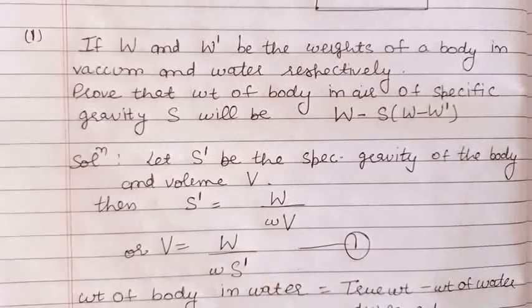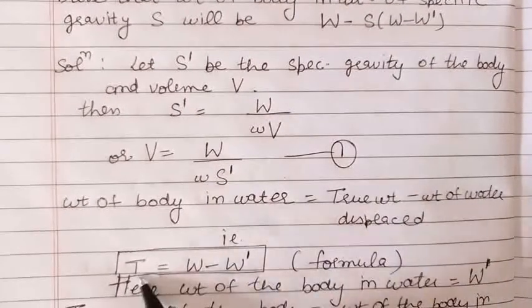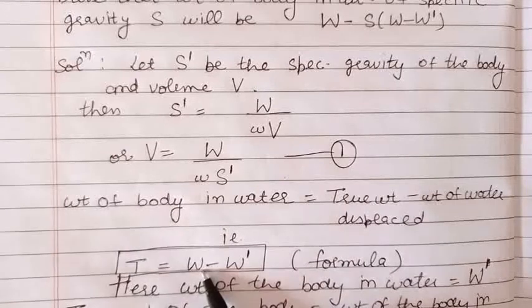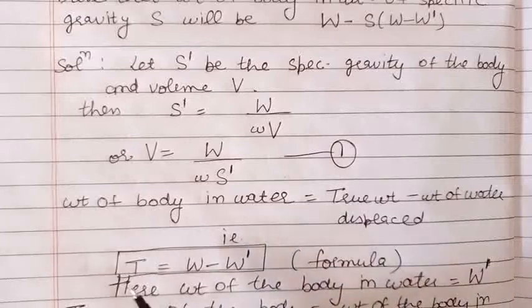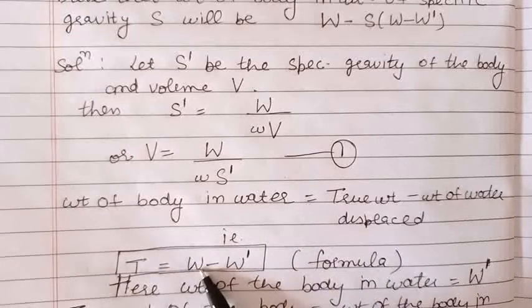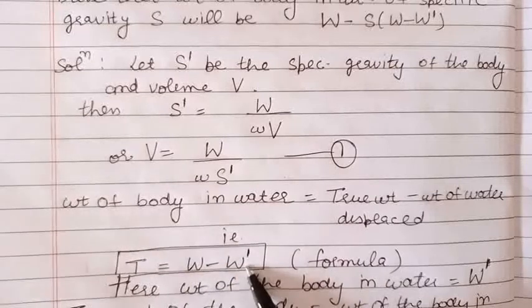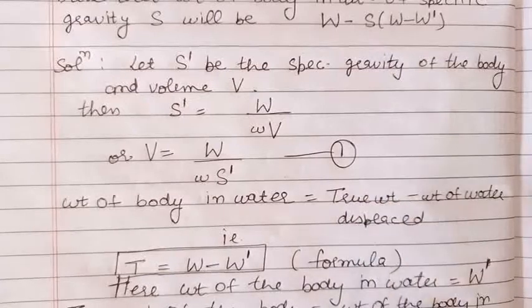Now yesterday we discussed the formula that apparent weight is equal to true weight minus weight of the liquid displaced. Apparent weight we denoted there by T, true weight by W, and the weight of the water displaced we denoted by W dash. Now here when the body is weighed in vacuum, its weight is W, that is the true weight of the body. So true weight of the body here is W.